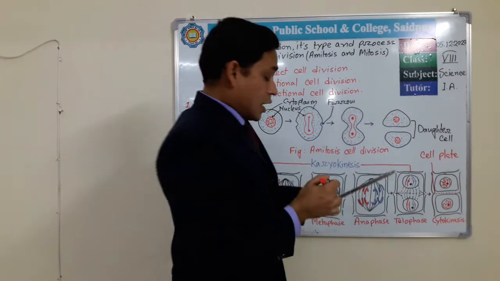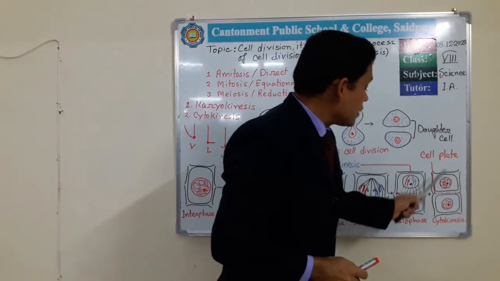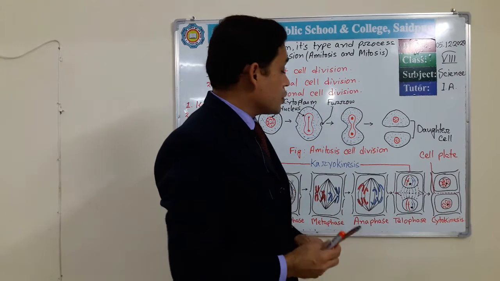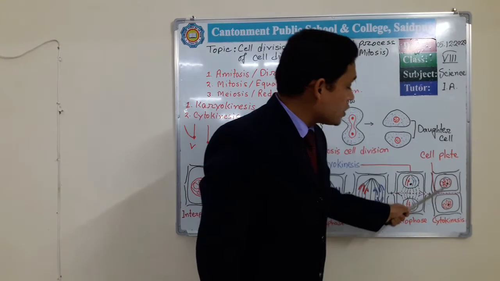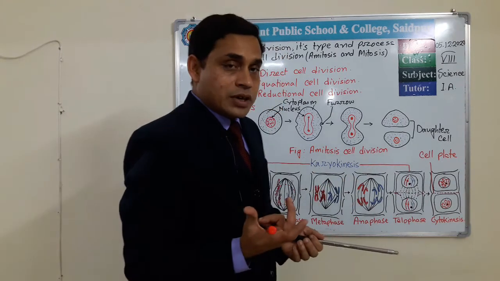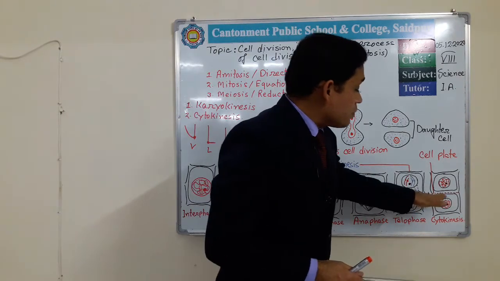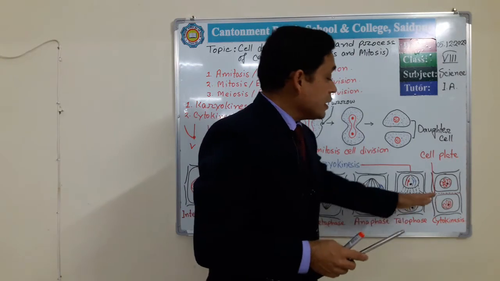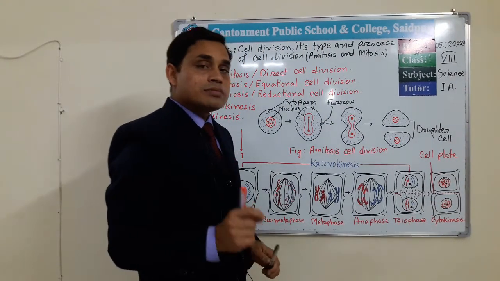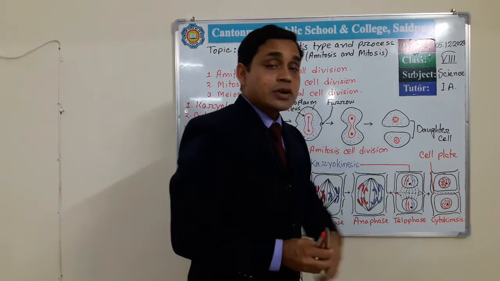After formation of this cell plate, different types of chemical substances, cellulose, hemicellulose, glycoprotein, are all deposited on both sides of this cell plate, and finally 2 daughter cells develop. So when the cell plate completely develops, it divides the cytoplasm. This division of cytoplasm is known as cytokinesis.